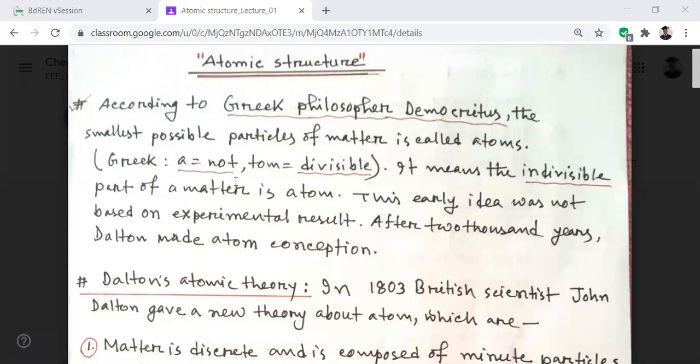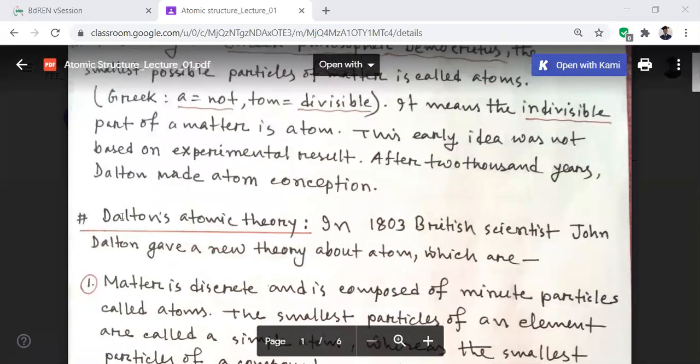That's why after 2000 years, another scientist, Dalton, made another conception about the definition of the atom. Now we are going to talk about Dalton's atomic theory.